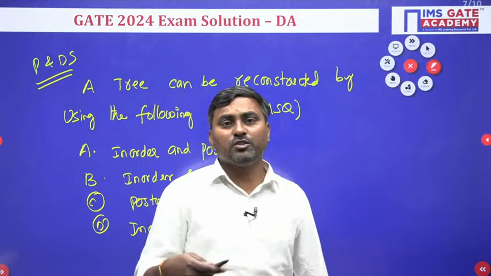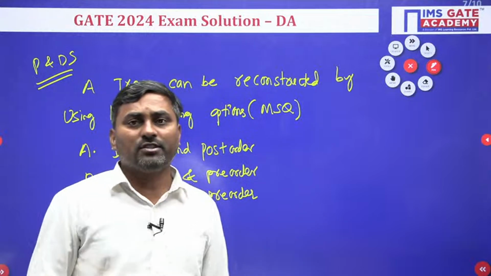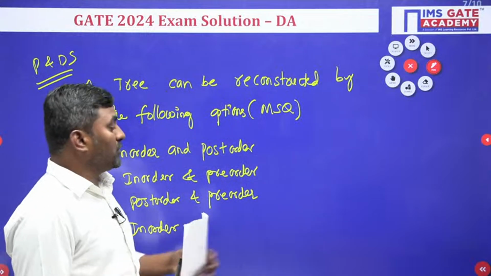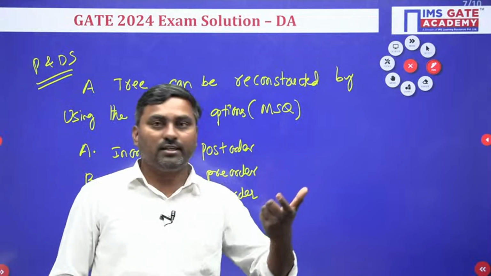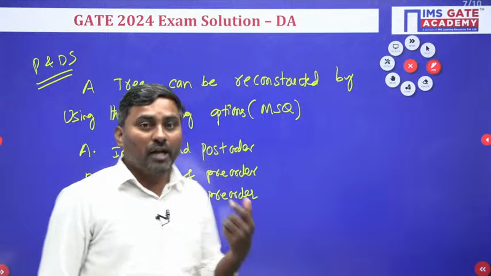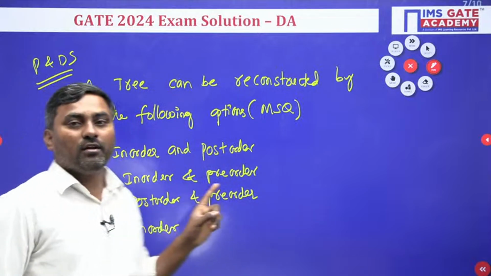The construction means you want a traversal. By looking at the traversal we can reconstruct the tree. But I should know one thing: in order is compulsory.